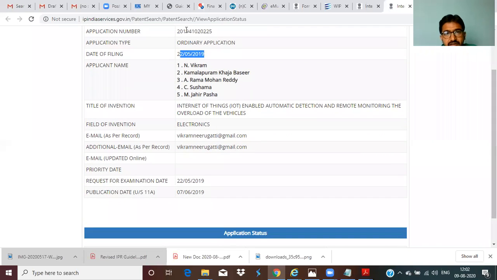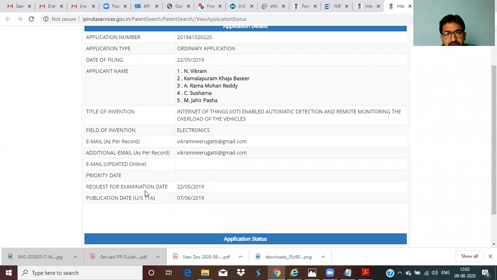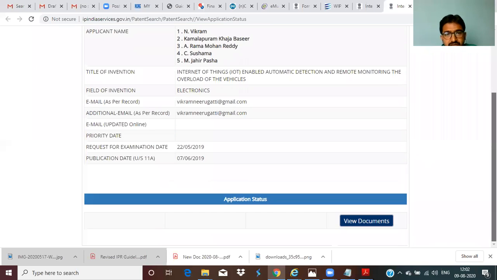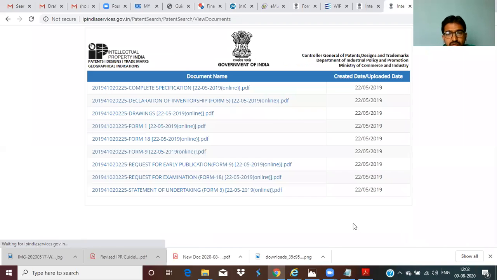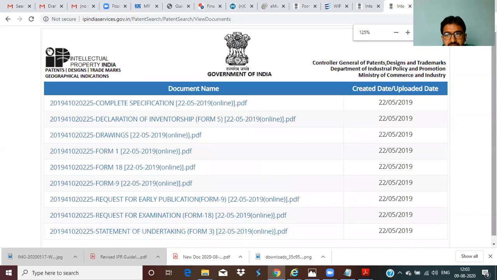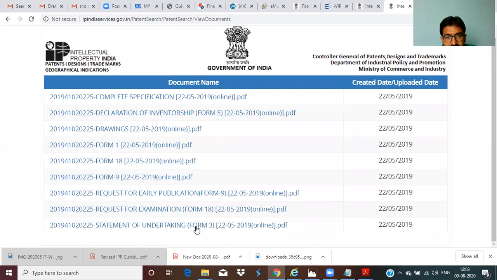Applicant names, date of filing, application number, and request for examination is so and so date. Publication date, so and so date. Now to view the documents, click on view documents. These are the documents I have submitted. Just zoom it. See the documents I have submitted. From starting, complete specification, Form 5, drawings, Form 1, Form 18, Form 9, examination, request for examination, right? And Form 3. All the documents are available.